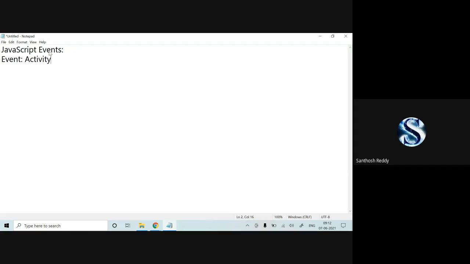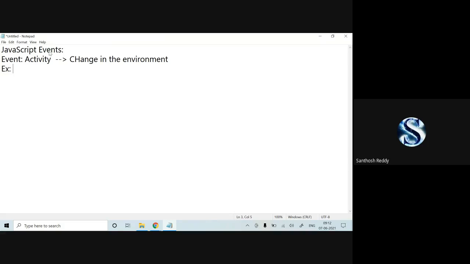Once the action has been performed, with this activity there will be a change in the environment. Environment in the sense that whatever changes you require will be applied to your browser. Event is nothing but an activity, and that activity will represent a change in the environment. You can ask me what we mean by an event.